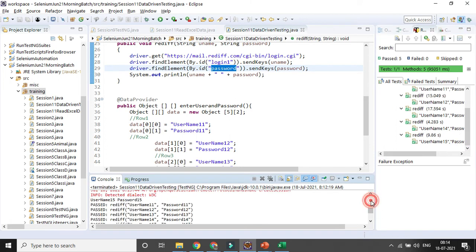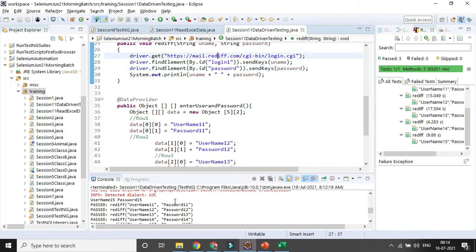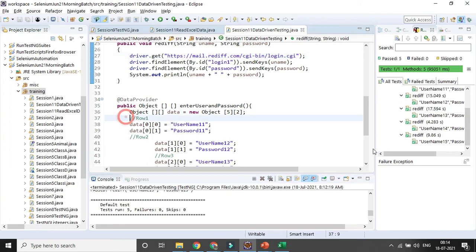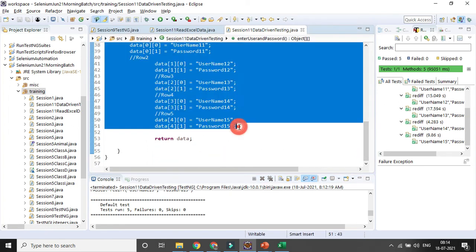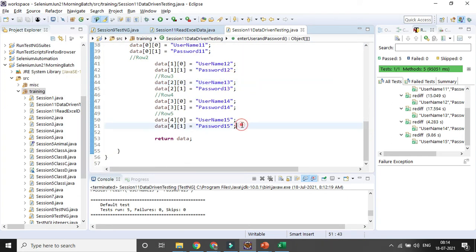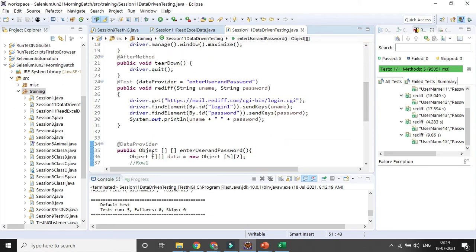I did not change anything, I only changed the URL for Rediff. Now I will try to read the data from the external source. Definitely that part you can remove, there is no point in it. I can comment it out or remove it, because I will be reading the data from the external source.